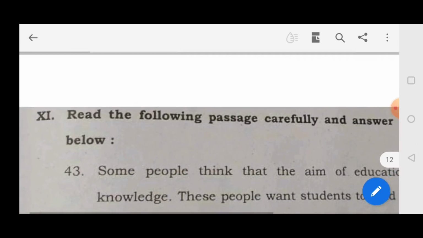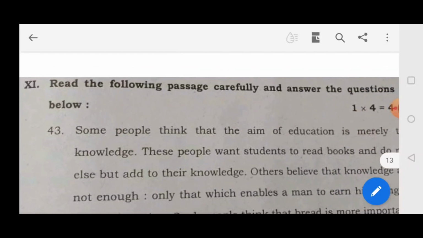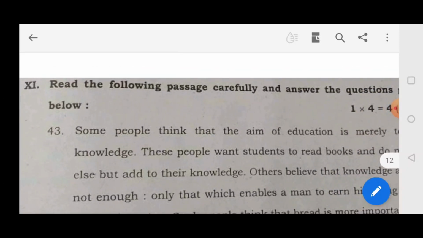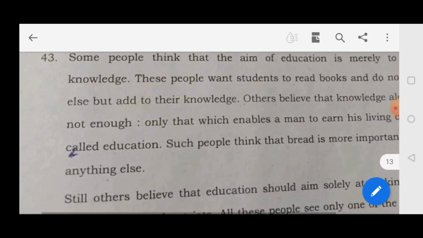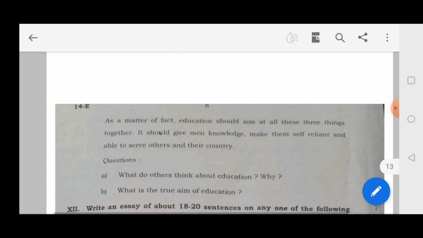So moving on to the next main, the 11th main. Read the following passage carefully and answer the questions given below. You have to read the passage and you will get questions at the end. So you have to read and understand the paragraph first, and then give answers to these questions.